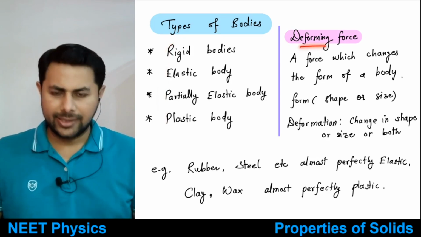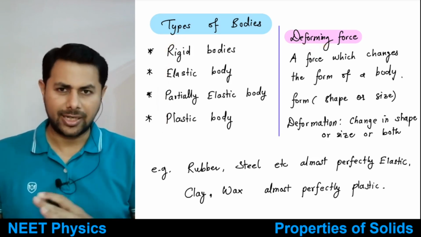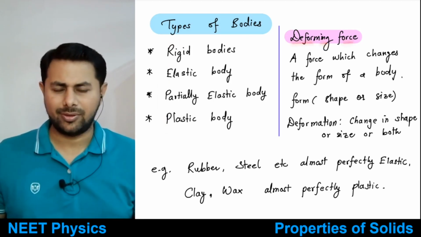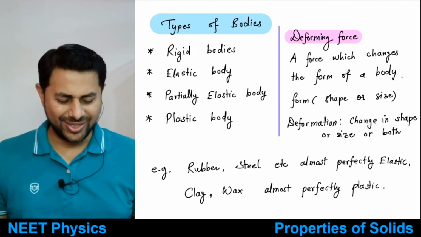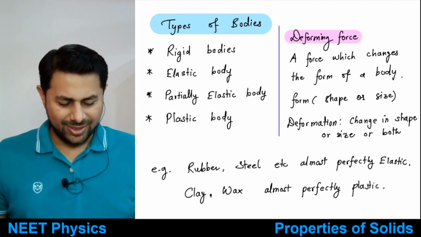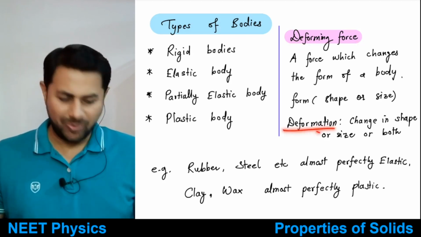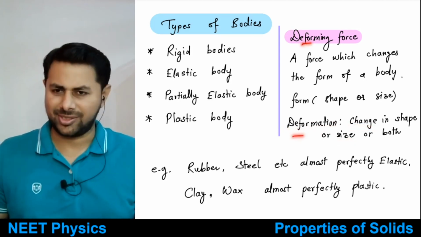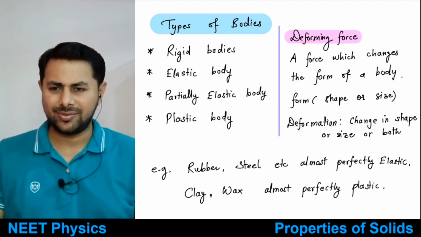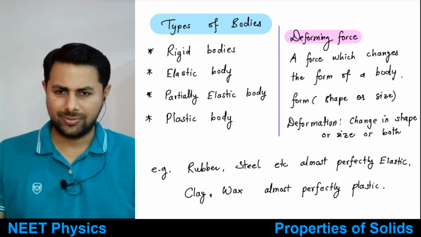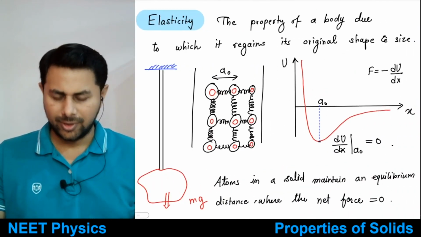Then the external force that changes the shape or size of the body, or changes both, is known as deforming force because it changes the form of the body. Okay, so it is known as deforming force, right? And then deformation means change in the shape or size or both. Okay, so these are some definitions. Are these clear to everyone? Yes, no? Okay, all right.